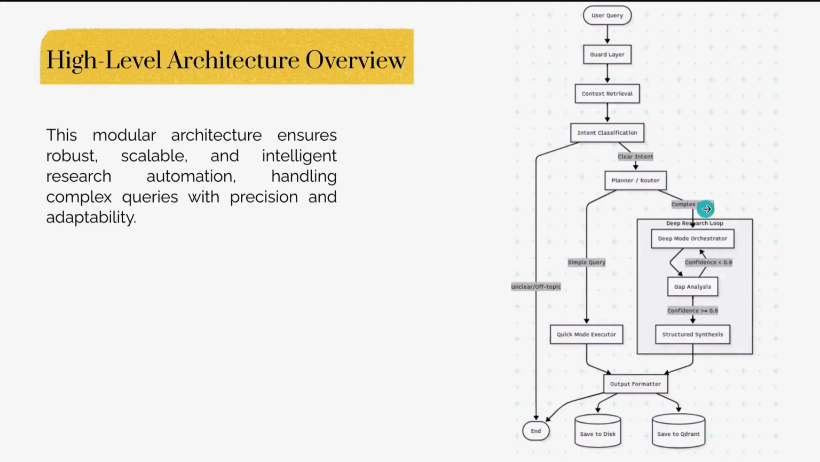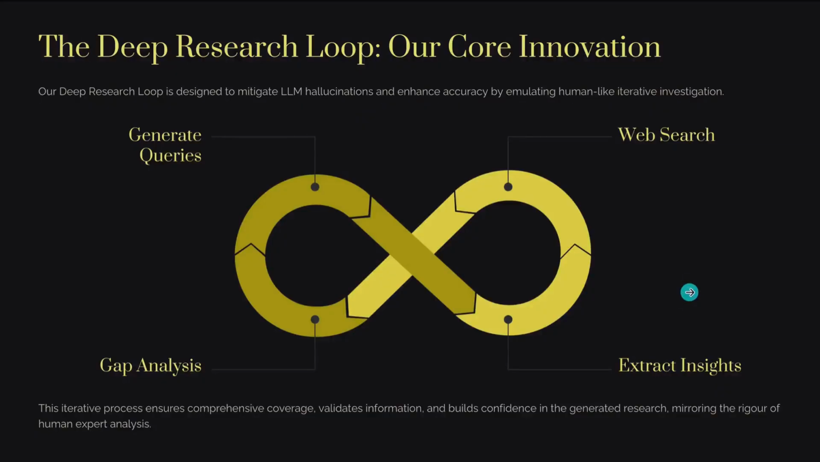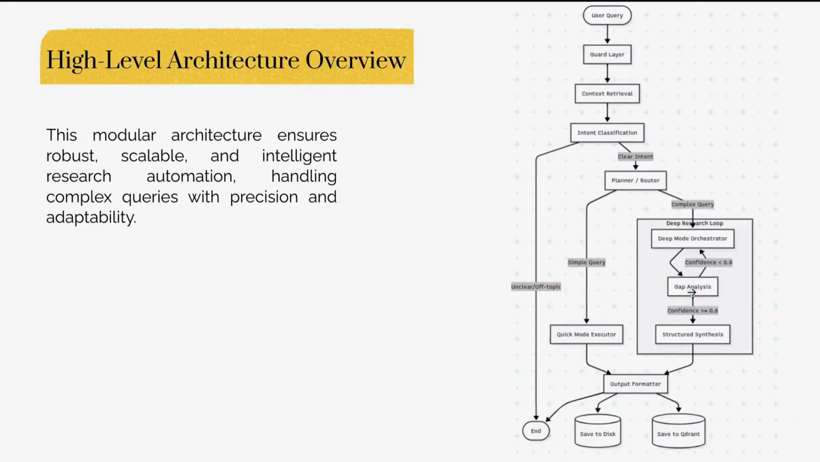But in case of a complex query, the deep research loop is started, and the deep research loop finds the confidence score of the query. If the confidence score is less than 0.8, then the loop of gap analysis is started, and it performs iterations until the query is clear or it gets a complete response from web search, tracks the confidence score, and finally decides whether more research is needed or not, identifying missing information. The loop continues until it gets complete information about the topic.